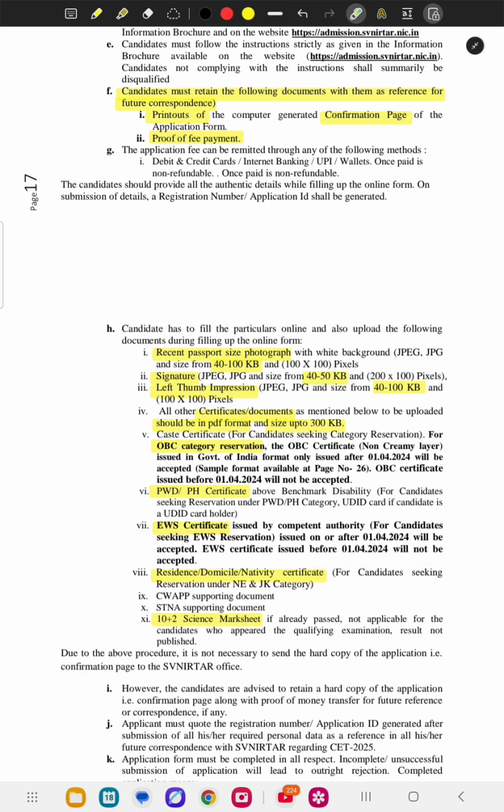And now the residence and domicile nativity certificate you have to make, and then the 10+2 mark sheet, science mark sheet should be there. If already passed or not applicable for candidates who appeared in the qualifying examination, results not published. So if some state boards or ICSE boards have not published results, you can write there that the result is not published.